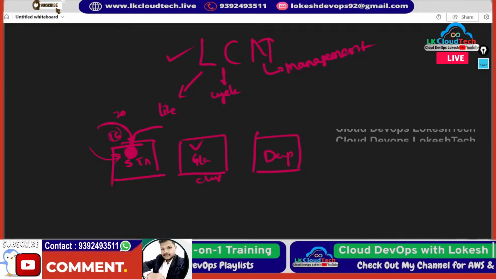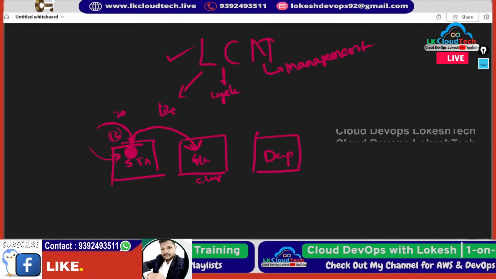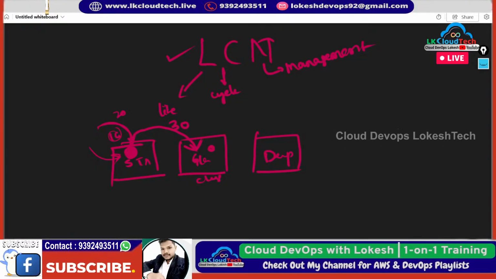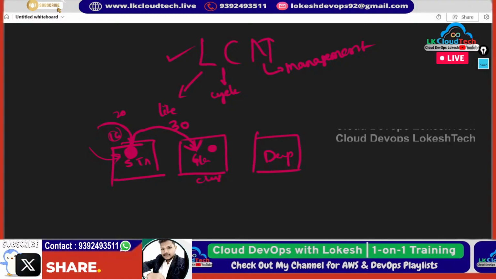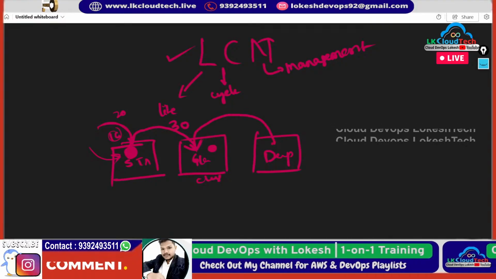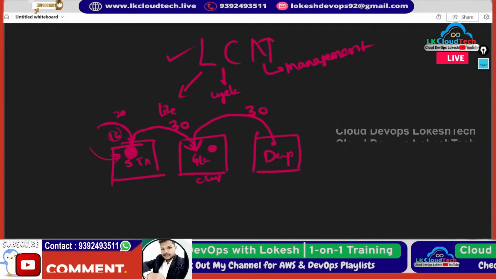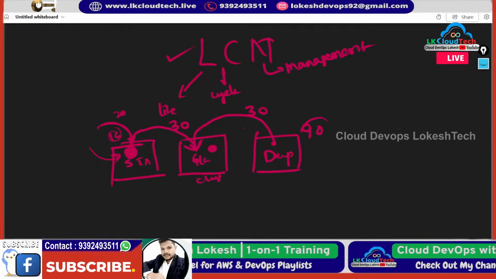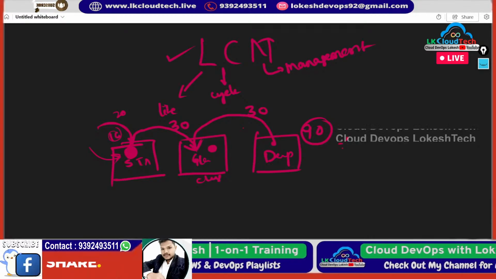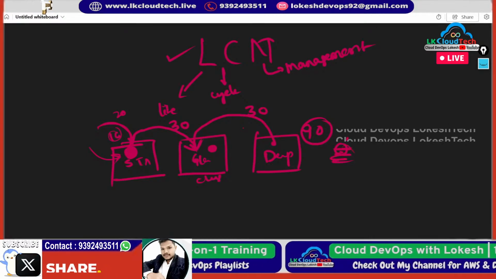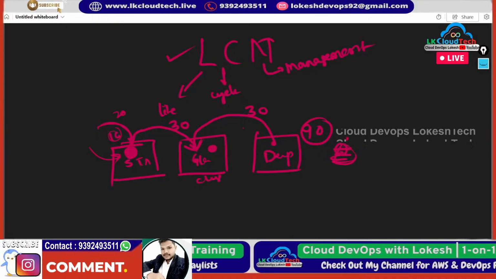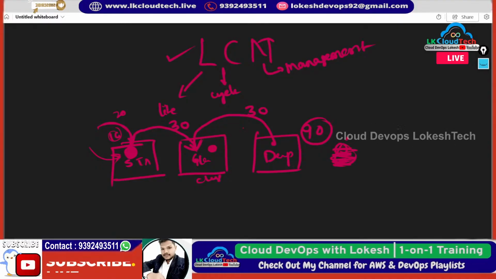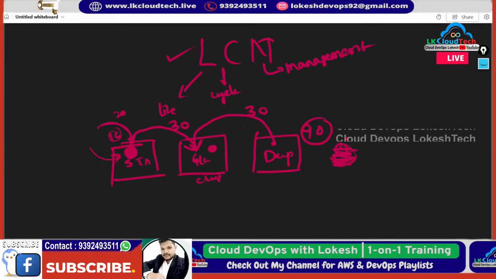So after 30 days it will move here. It will stay here 30 days again. Then it will move here after 30 days, which means how many days? 30 plus 30, total 90 days. After 90 days, what will happen? It will collapse. It will get deleted. Okay. So in this case, we can use LCM.